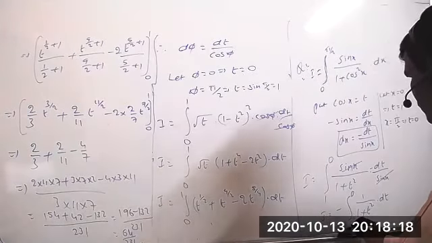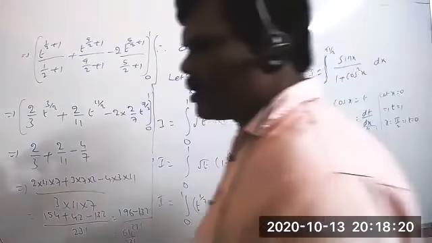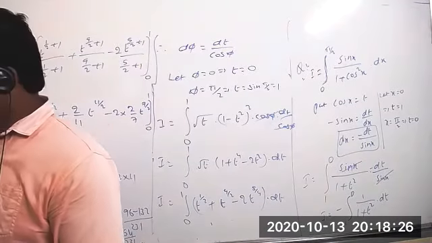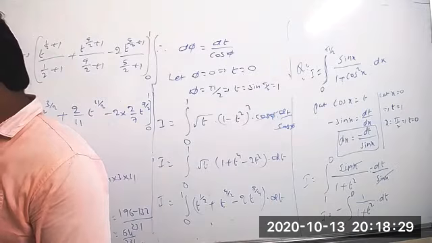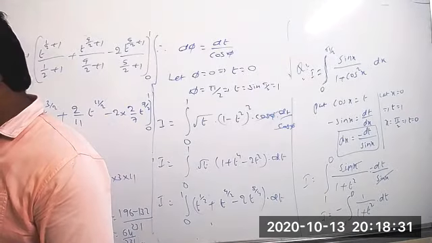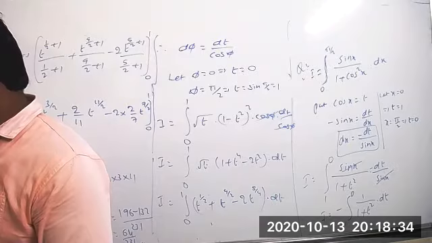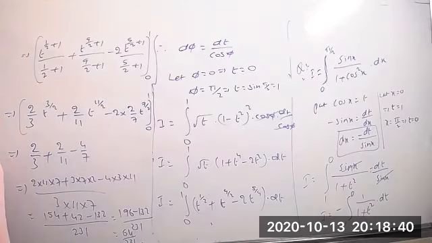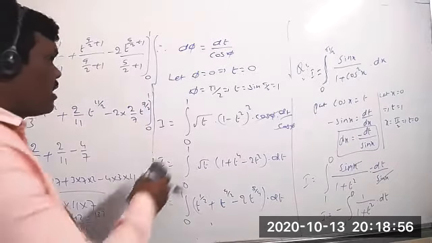Now I think you know the formula for integration of 1 by 1 plus x square, that means integration of 1 by a square plus x square. What is the formula? 1 by a into tan inverse of x by a, correct? Yes, sir.